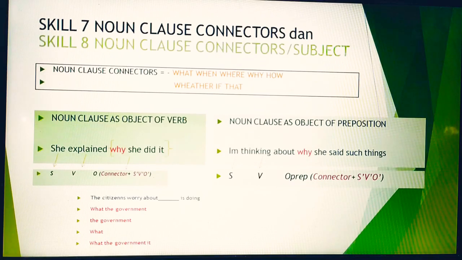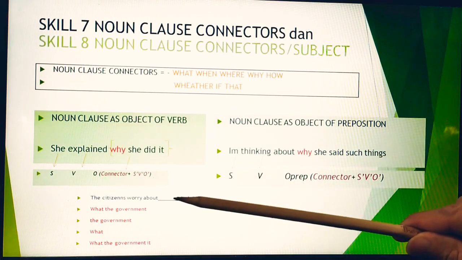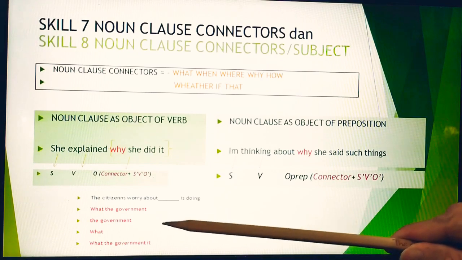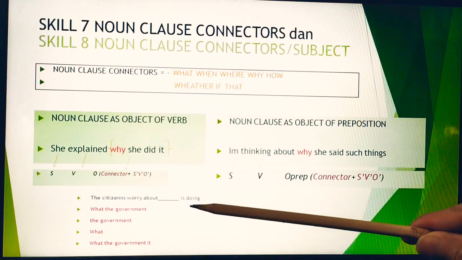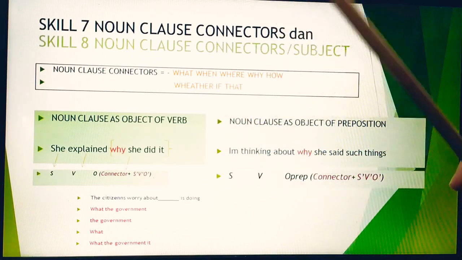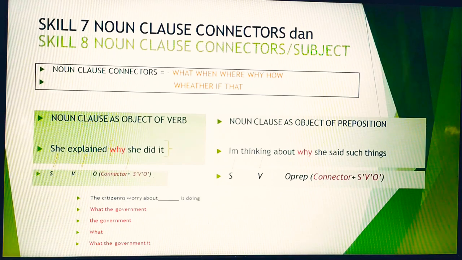How can you understand skill 7 about noun clause connectors? Take a look at the real exercise, number 1: The citizen worry about blah blah blah is doing. What you are going to do is try to find out which one is the subject and which one is the verb. Remember that.